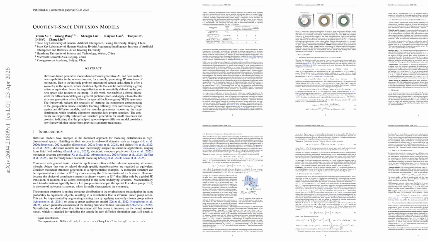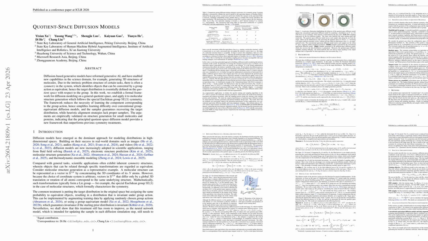Let's explore the third paper, Quotient Space Diffusion Models. Quotient Space Diffusion Models formalizes diffusion generation on symmetry quotients, Q equals M divided by G, rather than on the full space, targeting the intrinsic state while discarding redundant group action degrees of freedom. Starting from a general SDE on a Riemannian manifold with a compact Lie group action, the paper derives an exact projected diffusion on Q, whose drift includes a mean curvature correction term, then lifts it back to the total space via horizontal lifts.